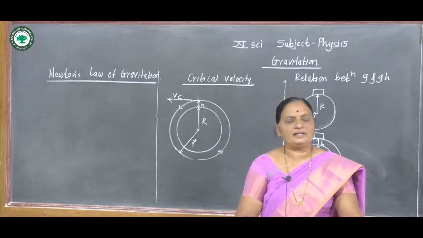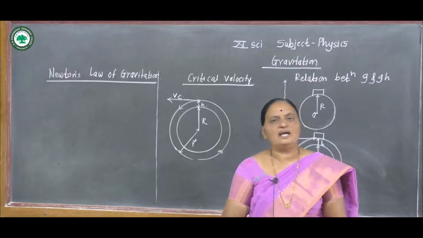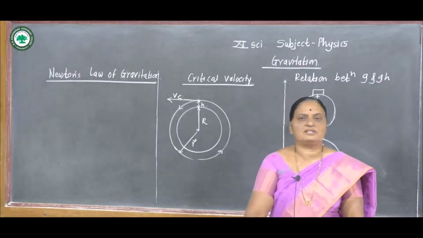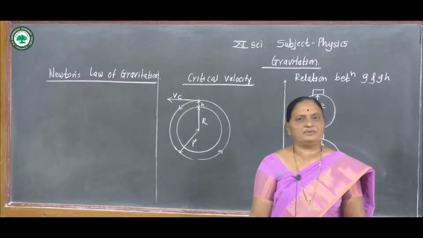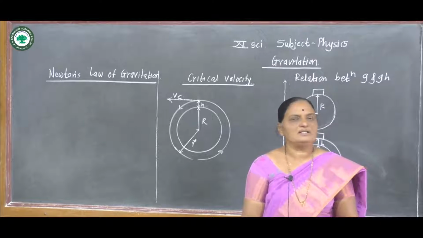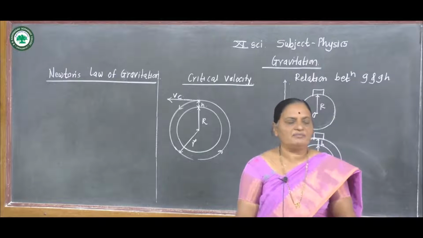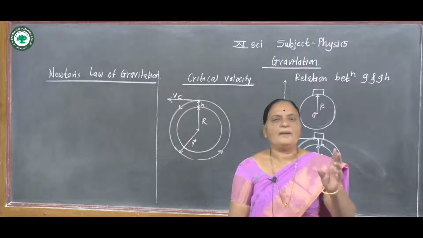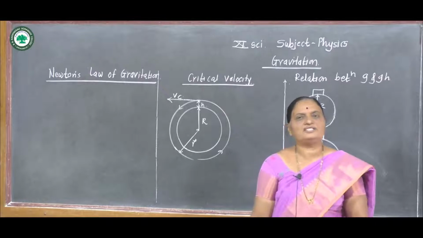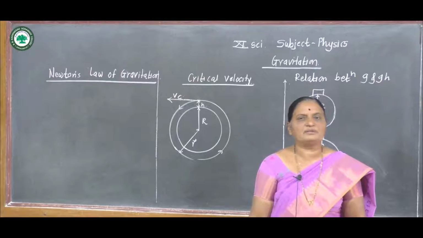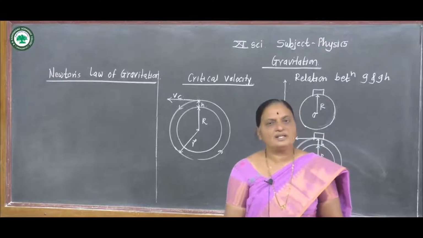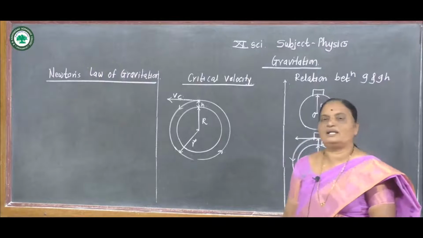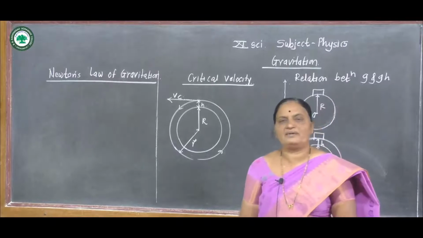Now, every particle in the universe attracts each other by a force. This force is called gravitational force. For example, suppose a coconut falls on the earth, it is due to gravitational force. An apple falls on the earth, it is due to gravitational force. Newton discovered this gravitational force and stated a law which is called Newton's law of gravitation.